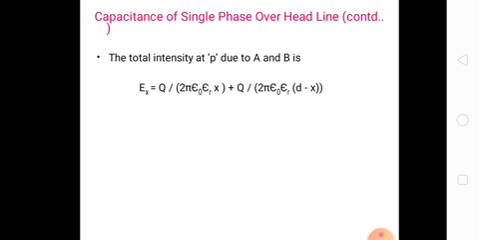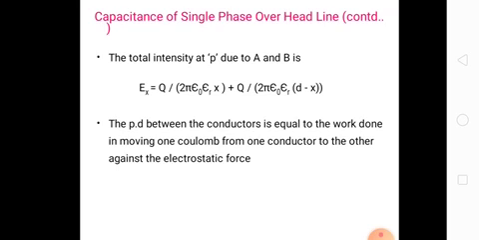So the total intensity at P due to A and B is E equal to Q by 2 pi epsilon naught into epsilon r into x plus Q by 2 pi epsilon naught into epsilon r into d minus x. The potential difference between the conductors is equal to the work done in moving 1 coulomb from one conductor to the other against the electrostatic force.